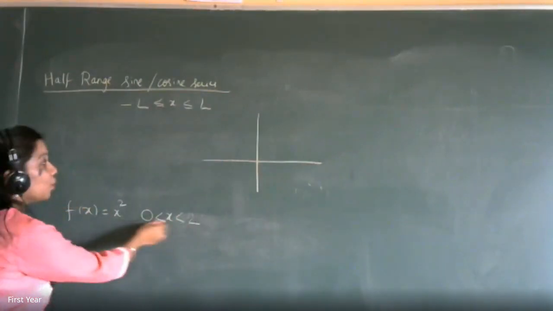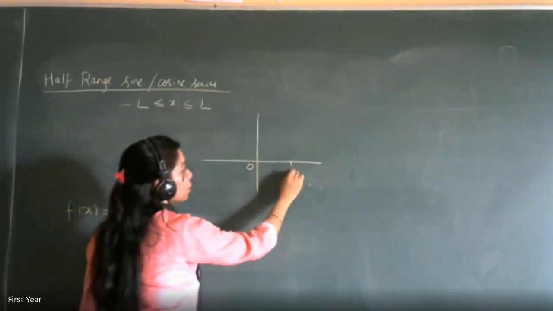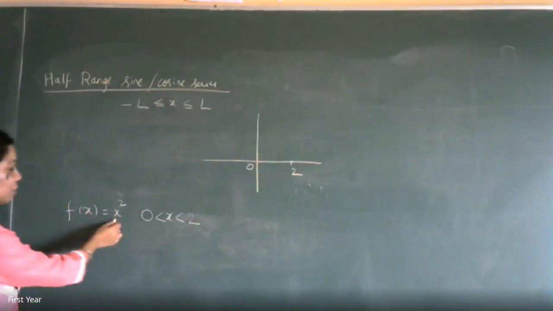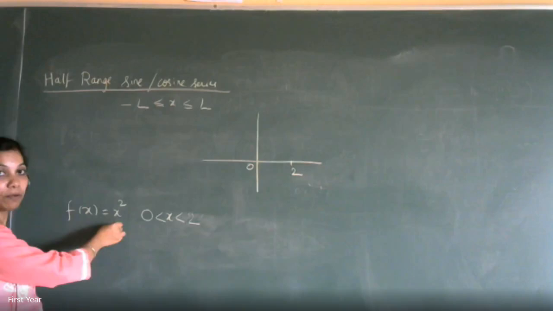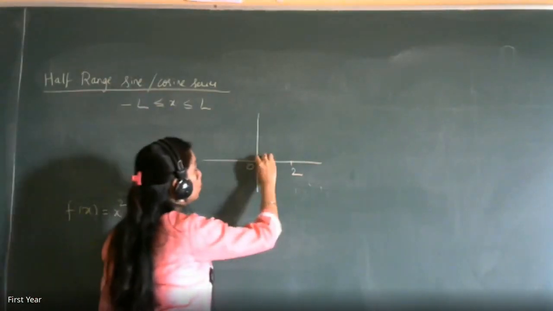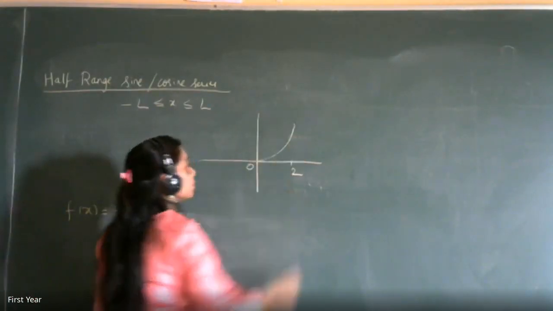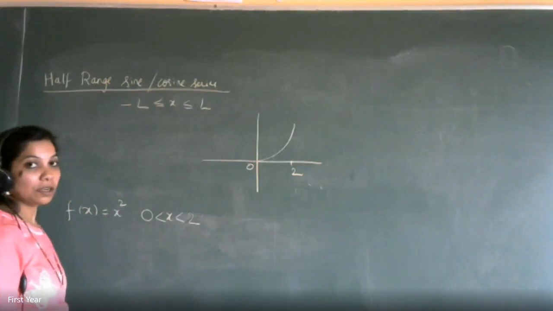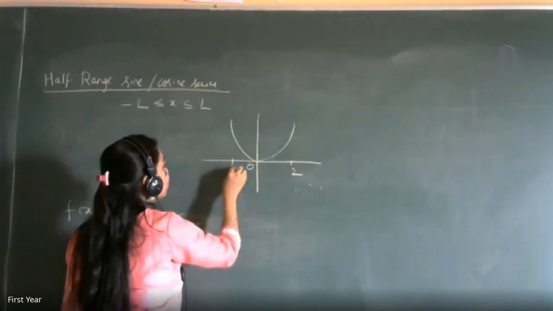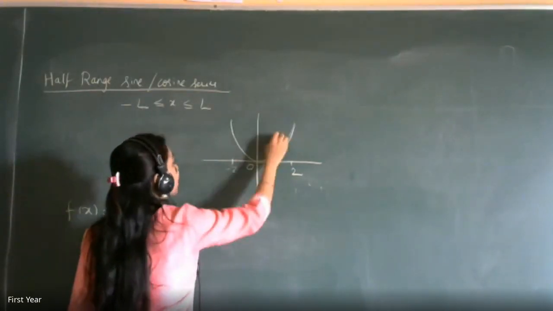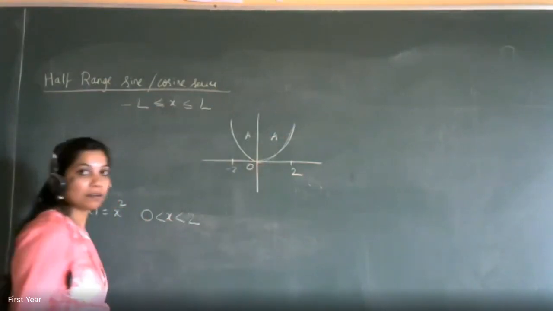Okay, so what is this? 0 to 2. This is your 0 and this is your 2 value. So what is the function? f of x is equal to x square. What type of curve is this? Parabola, na? So for 0 to 2, it will be 0 to 4. If I extend it like this between minus 2 to 0, it will be an even function. Whatever is the area here, the same is the area here.